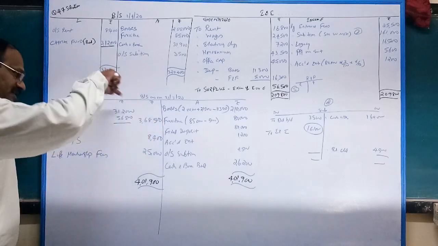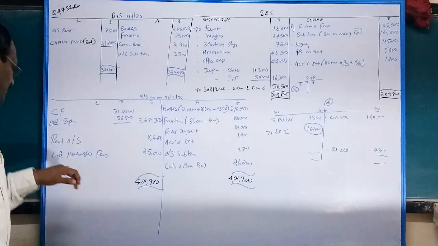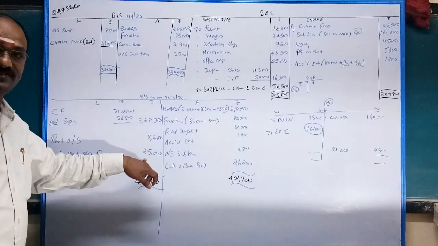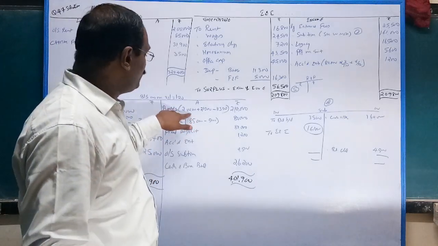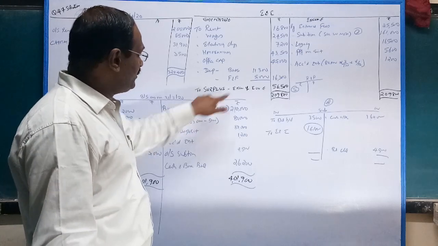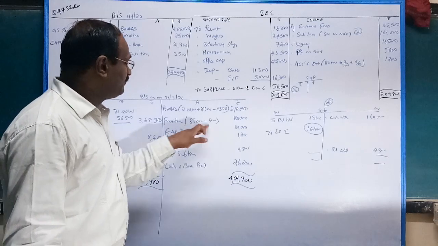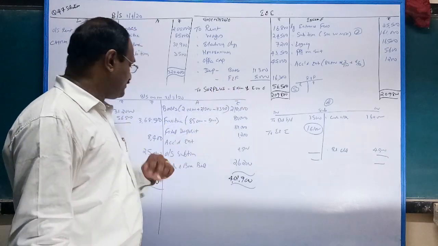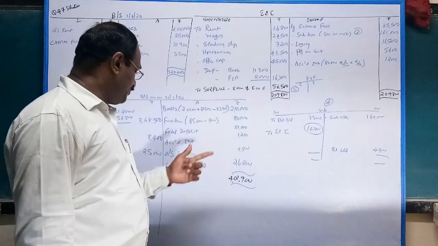Rent outstanding, opening 8,400, closing also 8,400. Life membership fees 25,000. Okay, it is a liability. Books opening 2 lakhs, purchase during the year 21,300, minus 11,000 depreciation, so 2,10,000. Furniture 85,000 minus depreciation 5,000, 80,000. Fixed deposit given 80,000. Accrued interest 1,200.